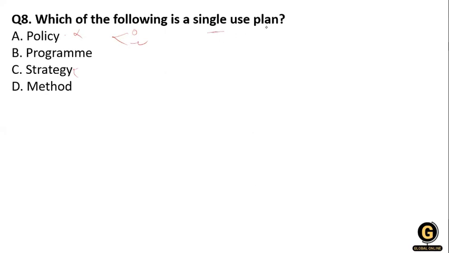A single use plan is a plan made for handling non-recurring problems. Single use plans are also referred to as specific plans.